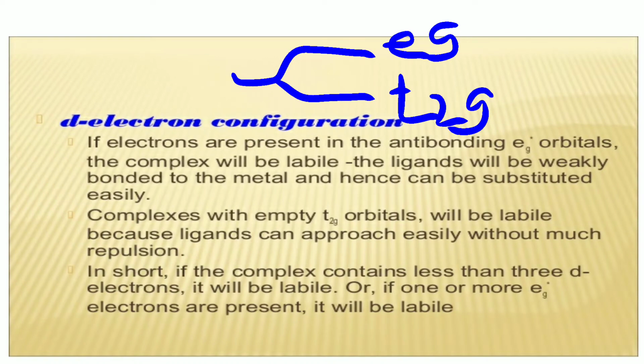Whenever electrons are present in the Eg orbital, the complex will be labile. The ligand will be weakly bonded to the metal and hence can be substituted easily. The complexes with empty T2g orbitals will also be labile, because ligands can approach easily without much repulsion. In short, if the complex contains fewer than 3 d electrons, it will be labile, or if one or more Eg electrons are present, it is also called labile.